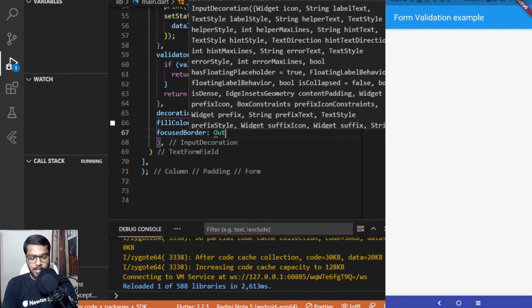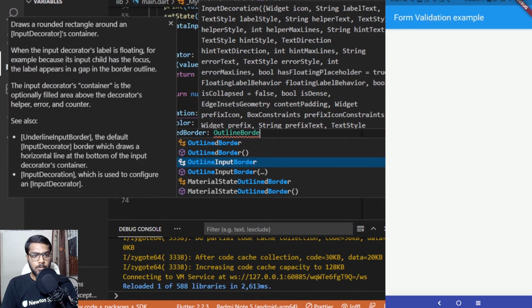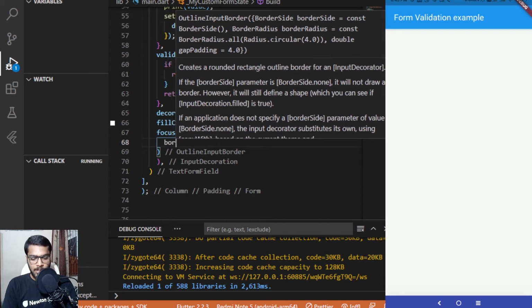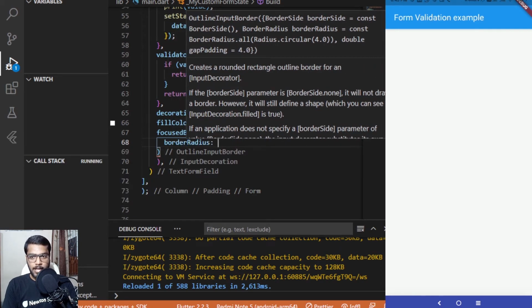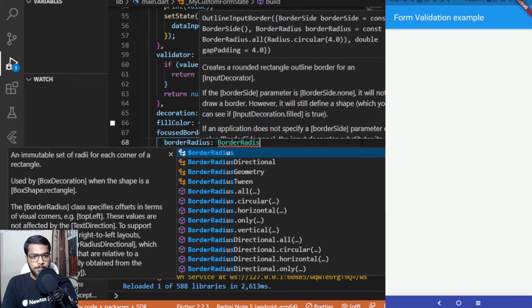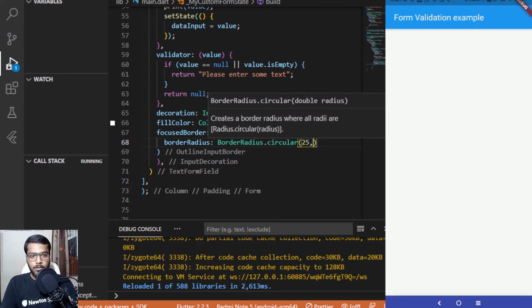This takes a property of outline input border. Inside this we have to pass the border radius, and I will be passing it as BorderRadius.circular with the value of 25.